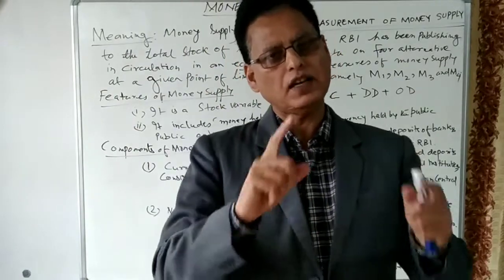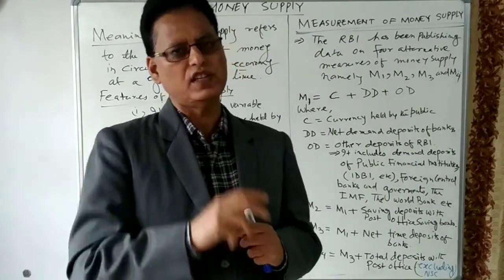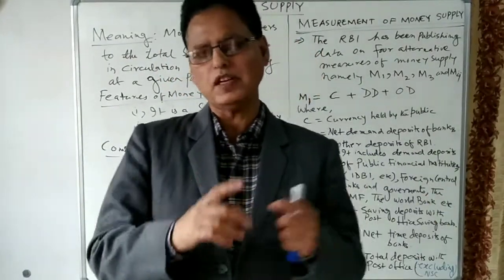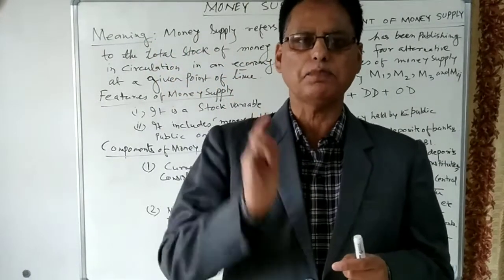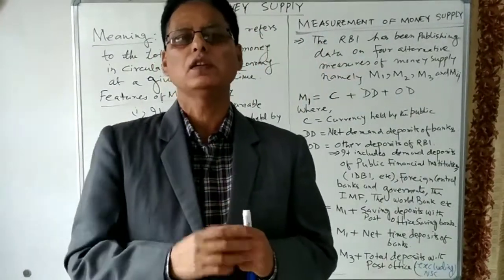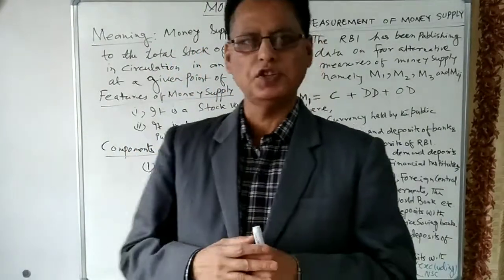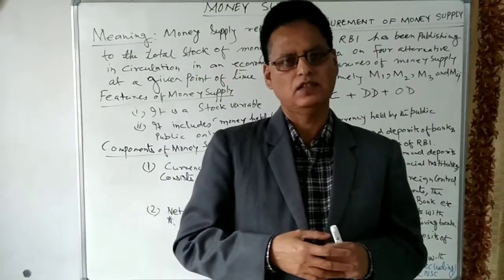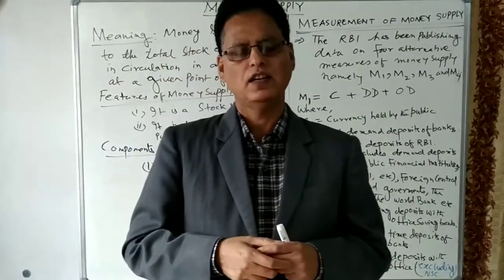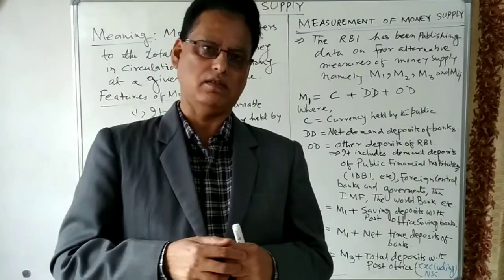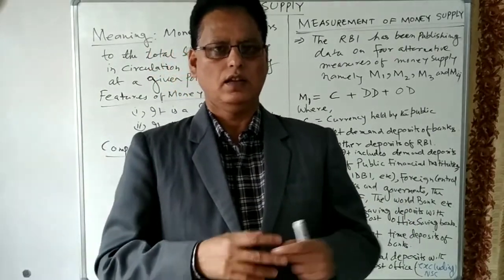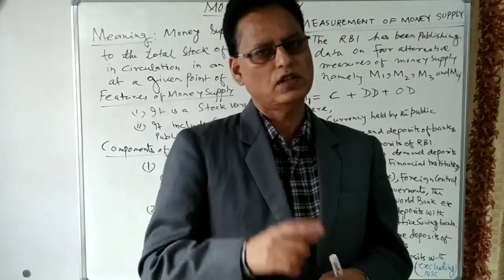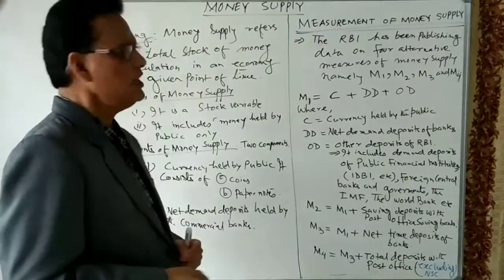Question arises, what are the features of money supply? There are two features of money supply. One is that money supply is a stock variable. A stock variable means the variable which can be measured at a particular point of time. Suppose in our country, the Reserve Bank of India is there. You know the producer of money. Producer of money is the Reserve Bank of India. And the Reserve Bank of India is measuring the money supply, how much money is in circulation, how much money is there with the public.